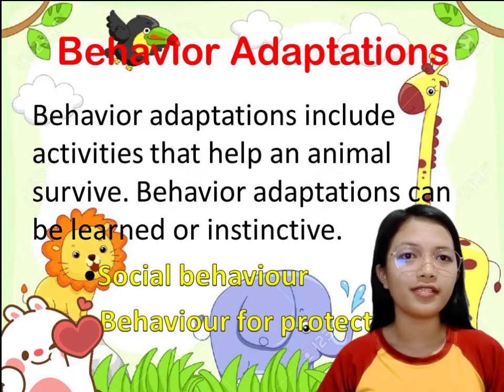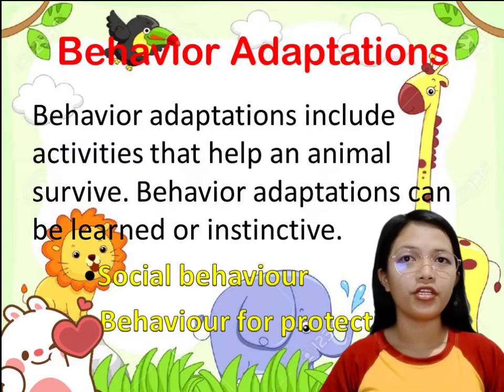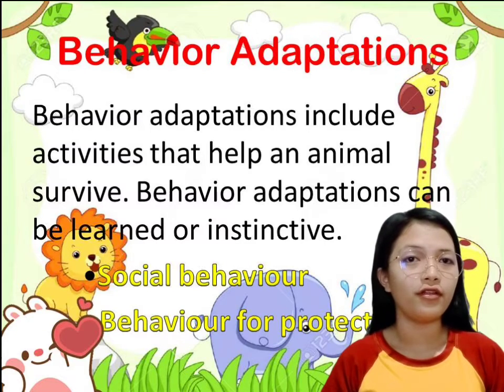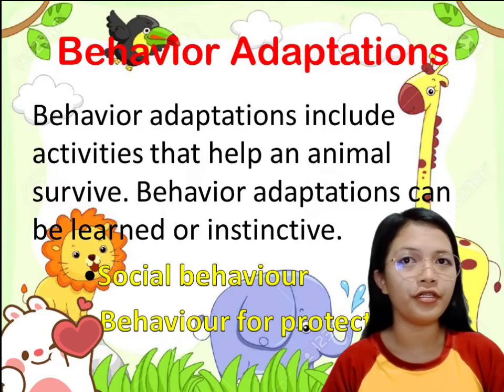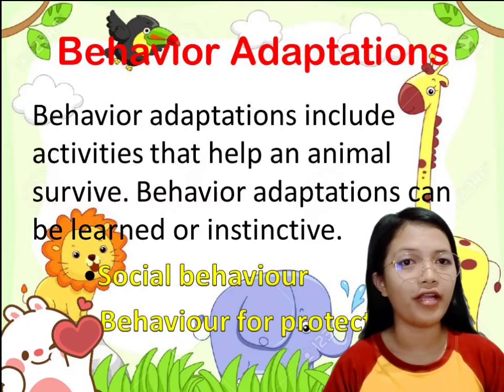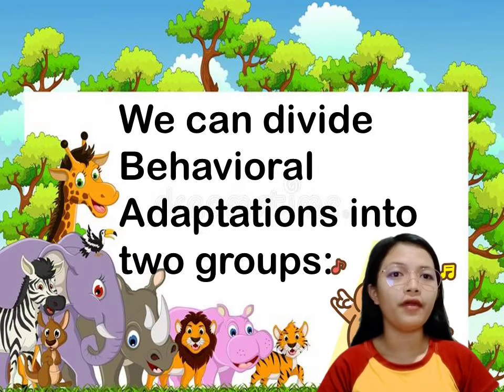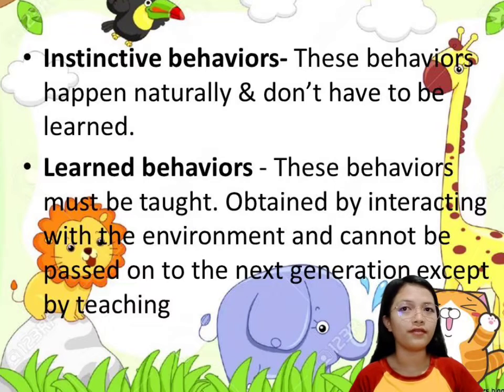Social behavior, for example, being social ultimately increases animals' fitness, or lifetime reproductive success. While for behavior for protection, for example, a mother dog not only nurses her puppies but she also washes them with her tongue and protects them from strange people or other animals. We can divide behavioral adaptations into two groups, the instinctive behaviors and learned behaviors.